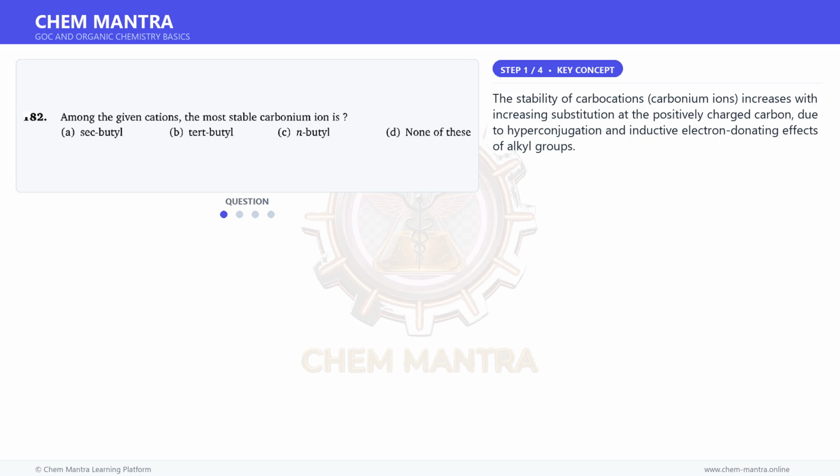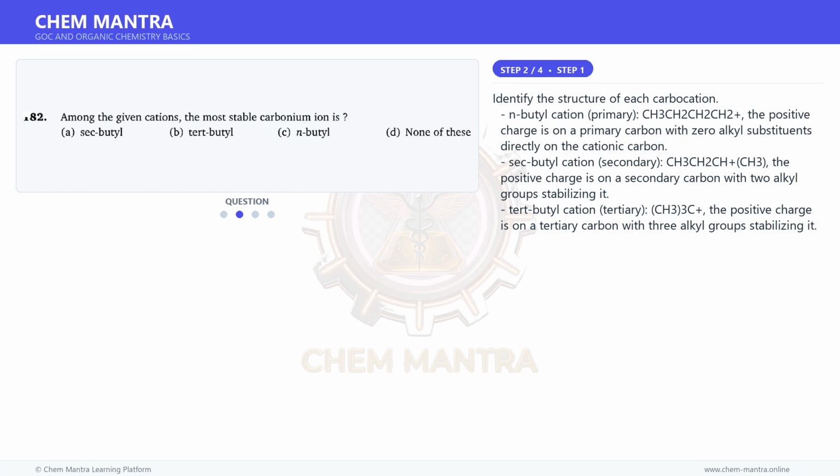The stability of carbocations, carbonium ions, increases with increasing substitution at the positively charged carbon due to hyperconjugation and inductive electron donating effects of alkyl groups. Moving on to the next step.